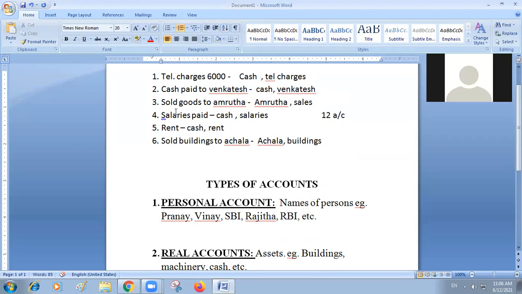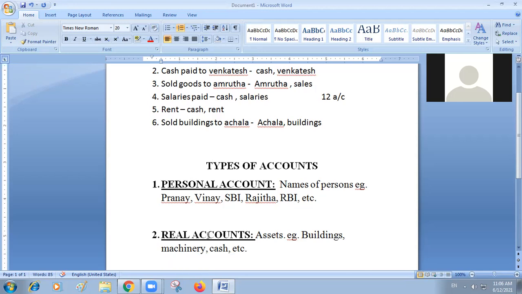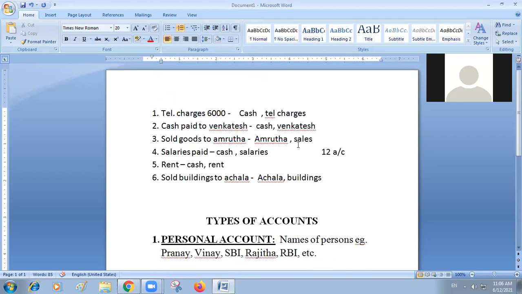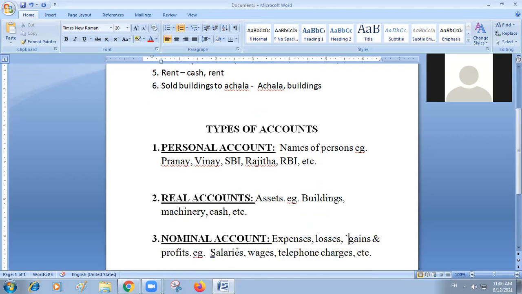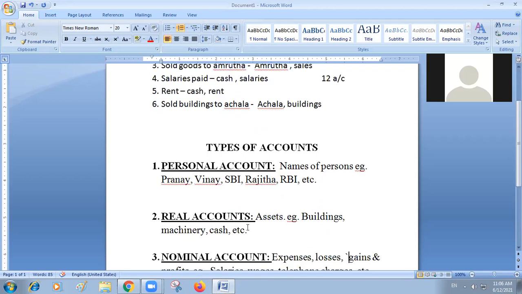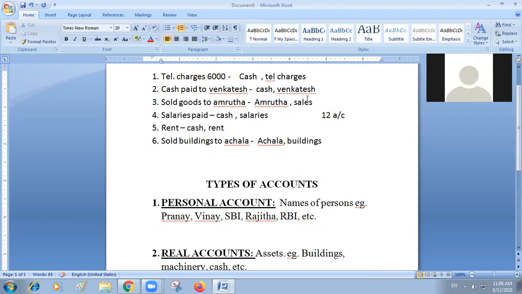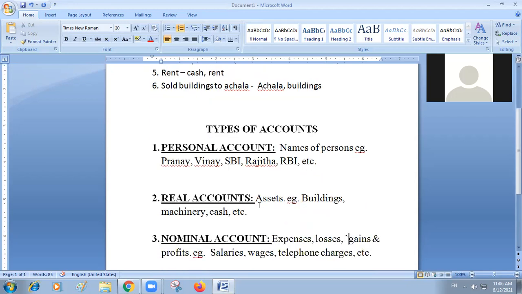Then the third transaction is sold goods to Amruta. Amruta is which account? Personal account. Very good. Sales, remember, when you are selling goods, what happens?